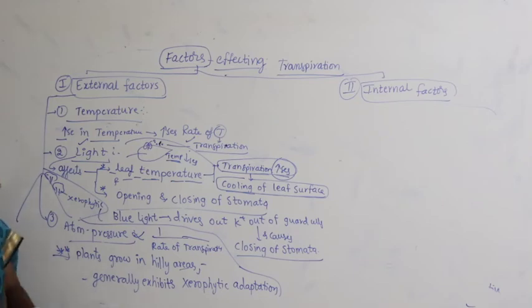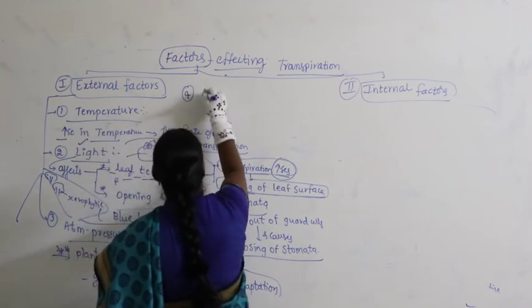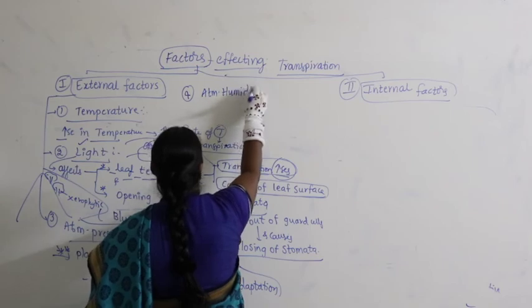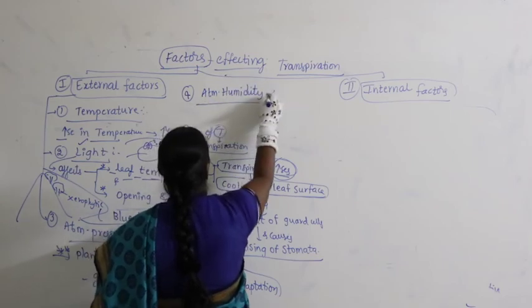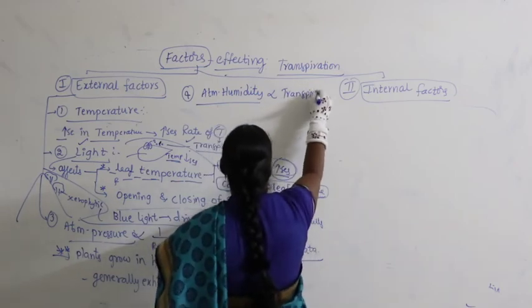Then continue writing down, let us take some more factors. Let us take the next factor as atmospheric humidity. Atmospheric humidity is inversely proportional to the rate of transpiration.